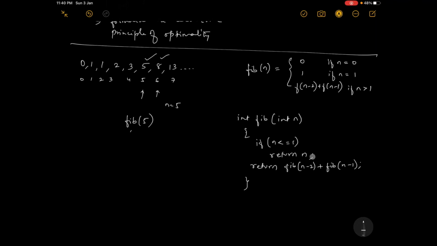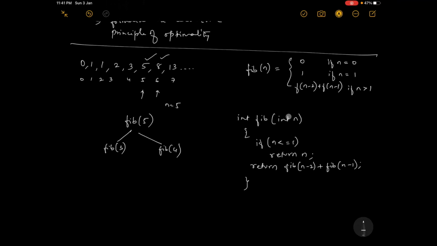So fib of 5, you enter here. Is 5 less than or equal to 1? No, 5 is greater than 1, so this is not true and it will not return this. It will come here. Now 5 minus 2 is 3, so it calls fib of 3, and it also calls fib of 4. But which one is executed first? This one. fib of n minus 2, which is 3, is called first.